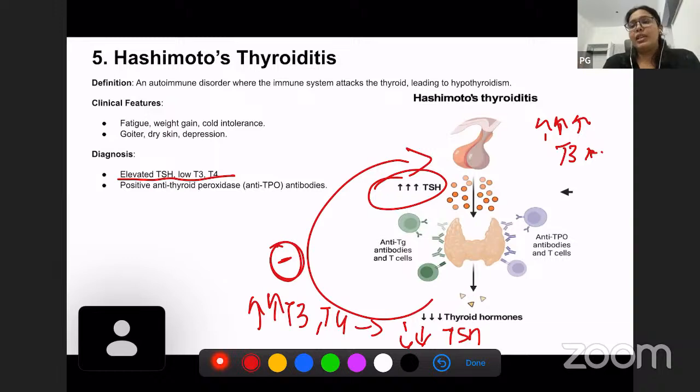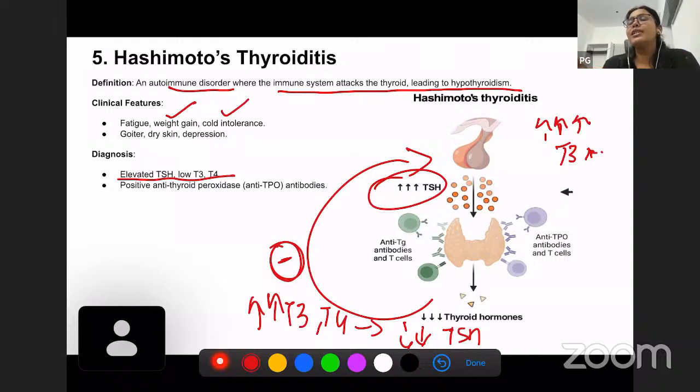Hashimoto's thyroiditis is next. We have also discussed its pathophysiology. It is an autoimmune disorder where the immune system attacks the thyroid, leading to reduced thyroid hormone and hypothyroidism. So symptoms will be totally opposite to Graves' disease. Graves' disease had weight loss, Hashimoto's has weight gain. Graves' disease had heat intolerance, here it is cold intolerance because the hormone is not there. Other features are goiter, dry skin, and depression.